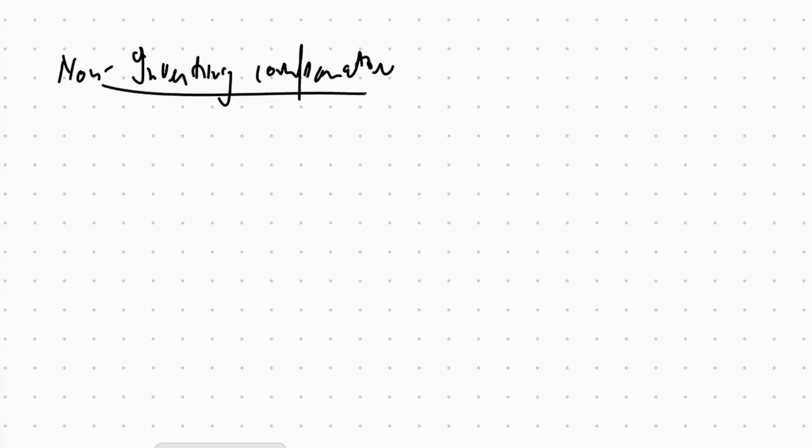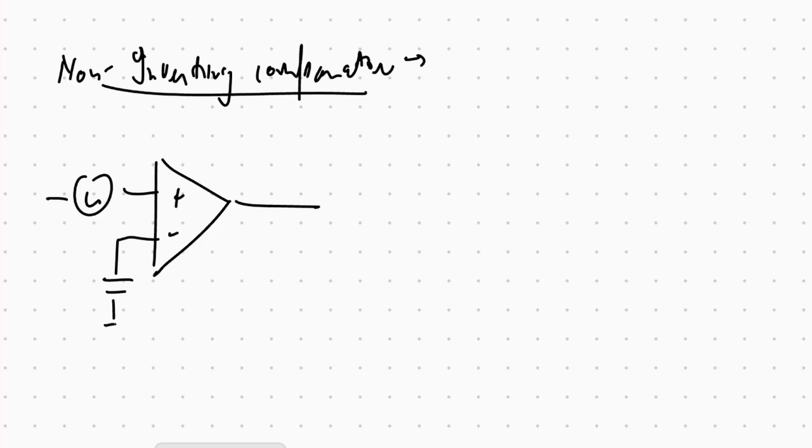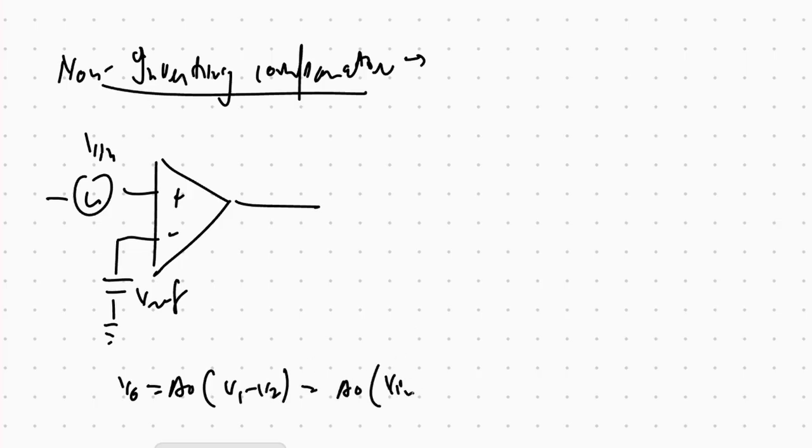Now we also have the non-inverting comparator, in which the input signal is at the non-inverting terminal. V reference, v input, v output, which is equal to a node (v1 minus v2), which is equal to a node (v input minus v reference).